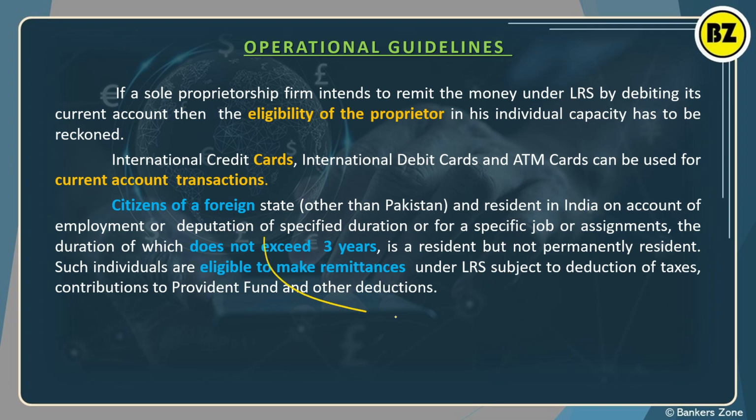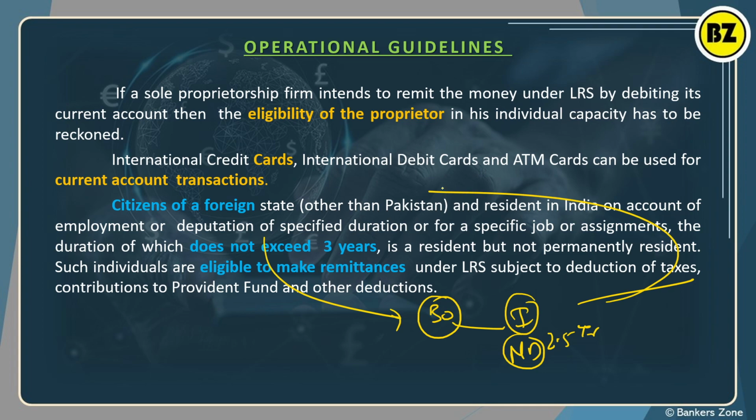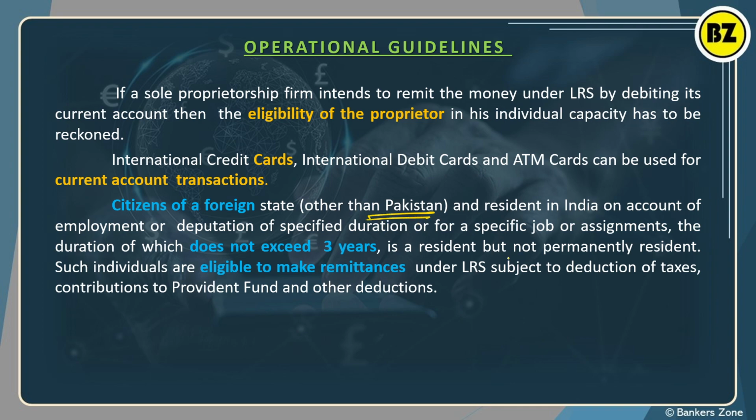Means what? Simply I say, if Barack Obama is coming to India, right, he is staying in New Delhi for the purpose of 2.5 years, and he is sending some dollars back to Michelle Obama in the USA, and his stay is not more than 3 years. In such cases, Barack Obama can use the benefit of the LRS scheme, right? Obviously Barack Obama should not be from Pakistan. For Pakistan people it is not allowed.